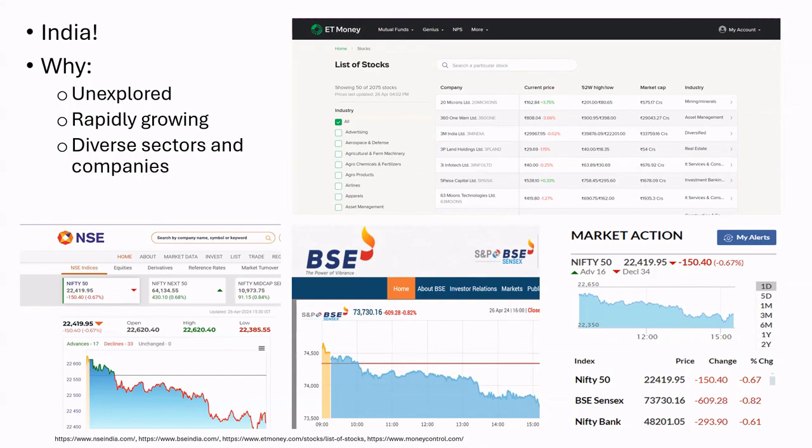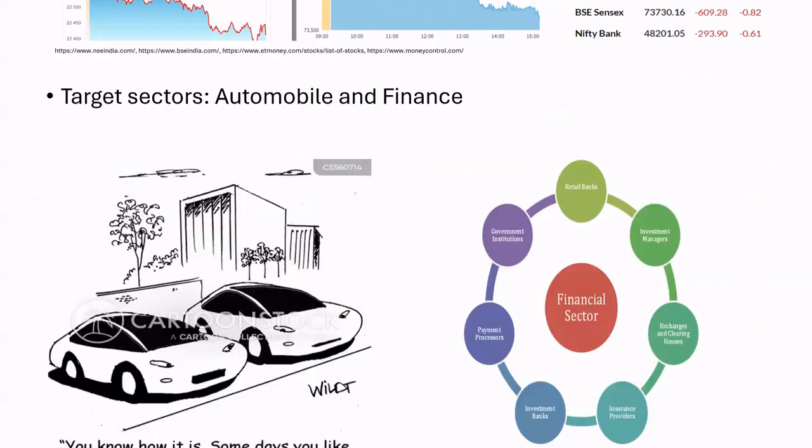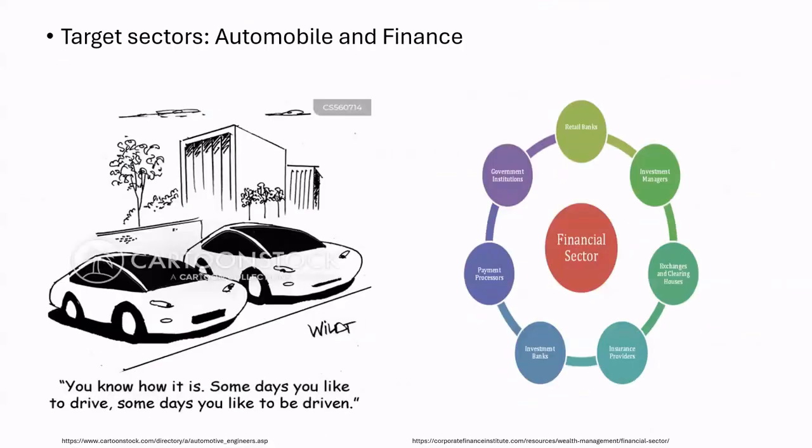For data collection, we explored several sources such as the NSE and BSE websites, Money Control, ET Money, and Yahoo Finance, among others. We found that the ET Money website offers a particularly clean and accessible dataset containing a list of all sectors and the stocks included in the Indian financial market. The Indian stock market lists approximately 2,000 companies across 114 sectors.